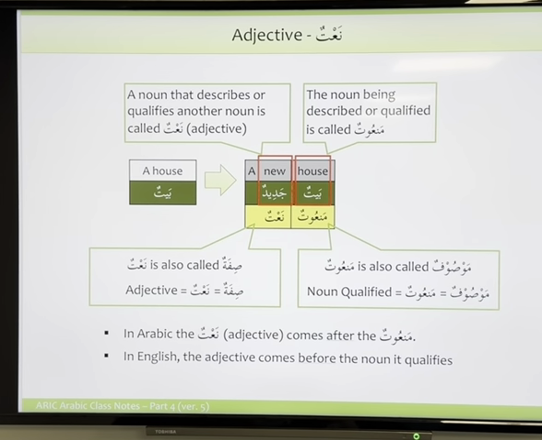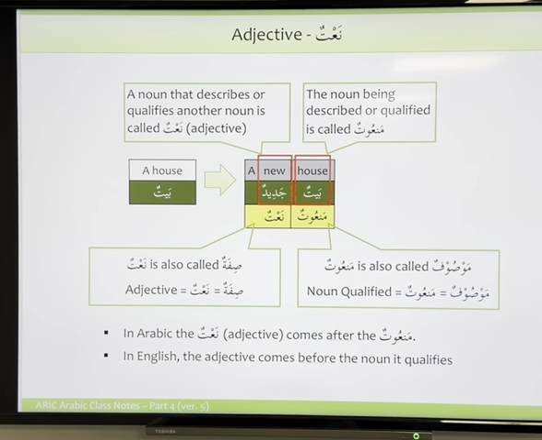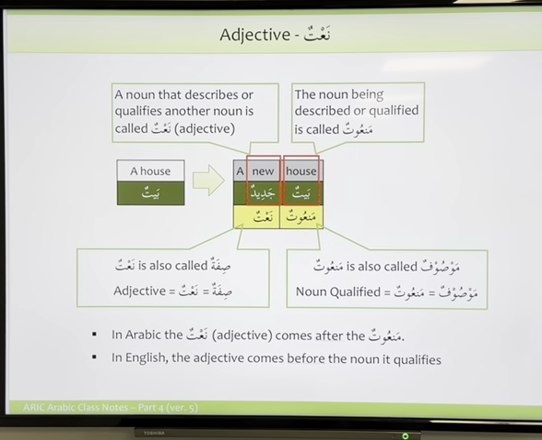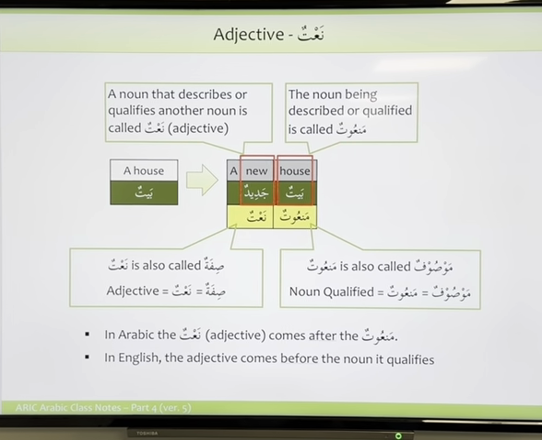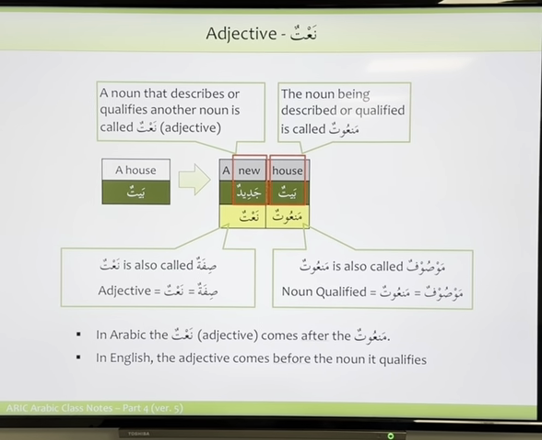What if your kids asked you, Daddy, what's the adjective? What do you say to them? Come on, I should be teaching you English grammar now. Something that describes the noun.